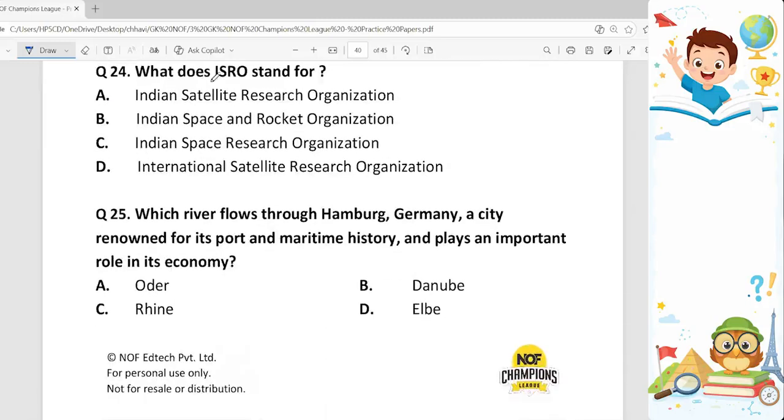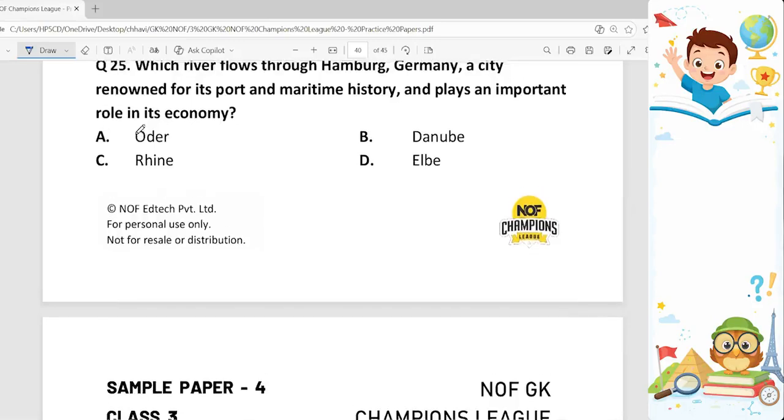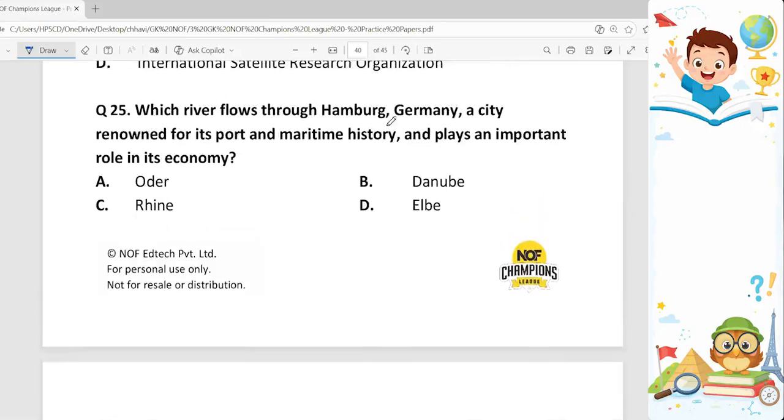Next question. What does ISRO stand for? So ISRO is known as the Space Agency of Government of India. Its headquarter is in Bangalore, and the correct full form of ISRO is Indian Space Research Organization. Option C. 25th question. Which river flows through Hamburg, Germany, a city renowned for its port and maritime history and plays an important role in its economy? So the correct answer to this is option D, Elbe.